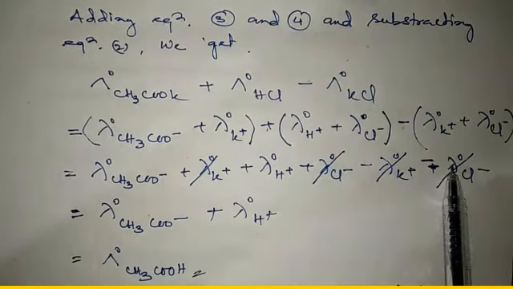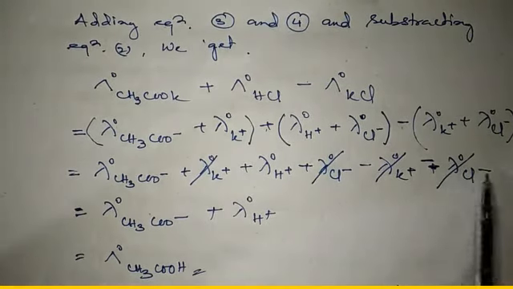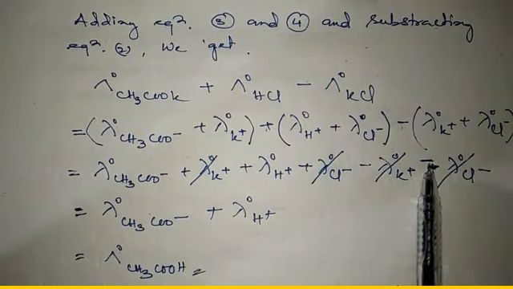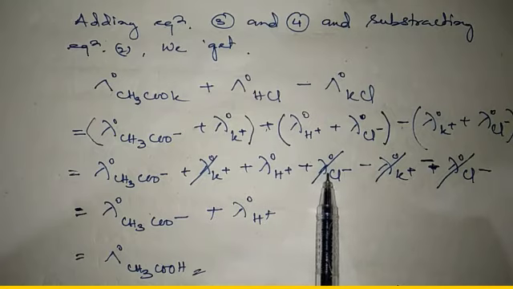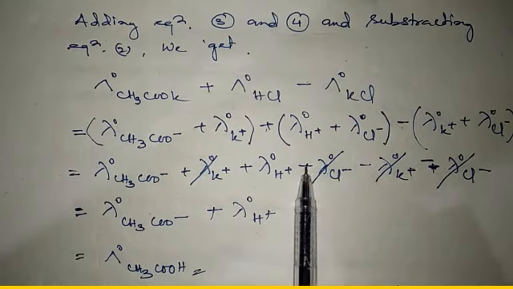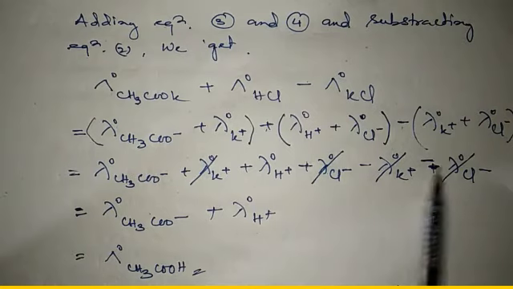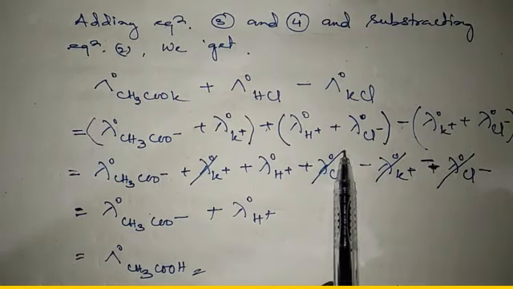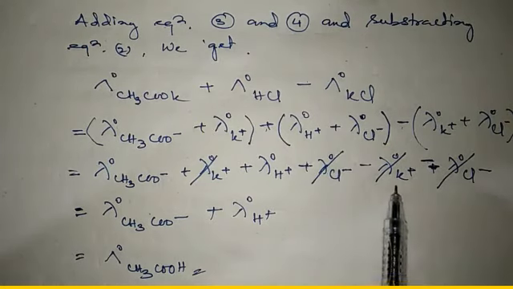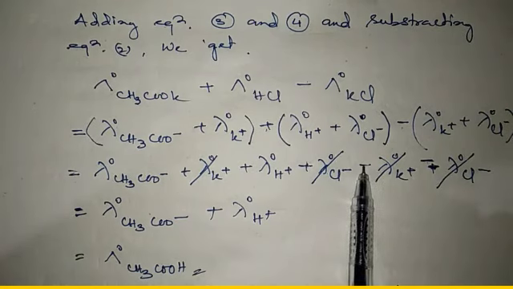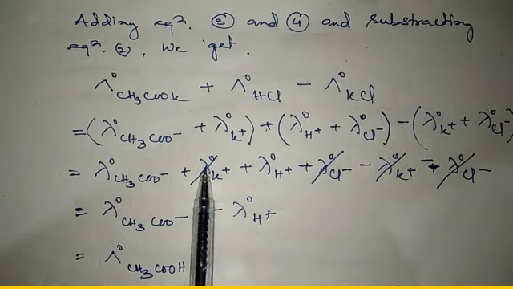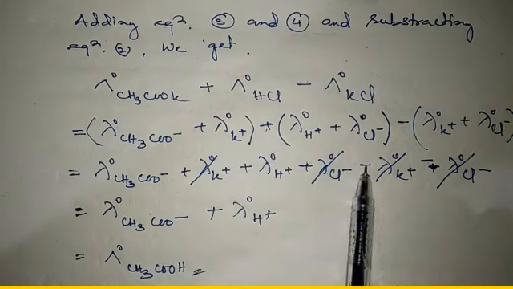So this is lambda naught chloride anion, ionic conductivity of chloride anion at infinite dilution, negative sign. Here also lambda naught chloride anion, but the sign is positive, so these two can be cancelled to each other. Like that, here minus lambda naught K positive, here is plus lambda naught K positive, same but opposite sign, so these two can also be cancelled to each other.